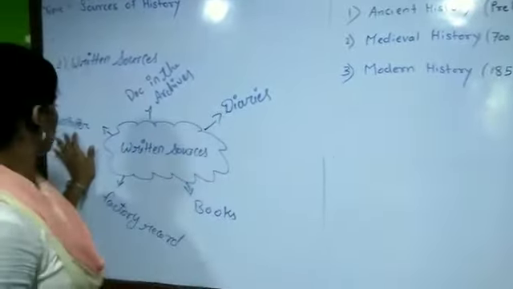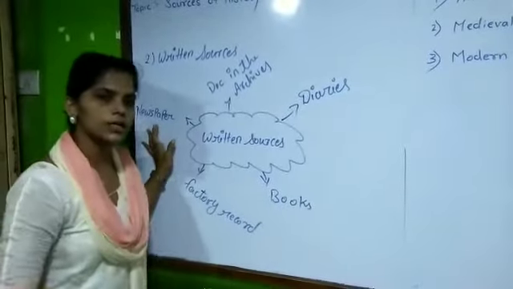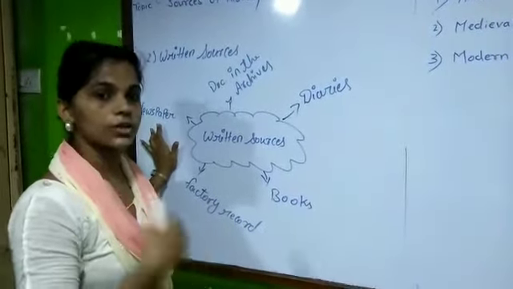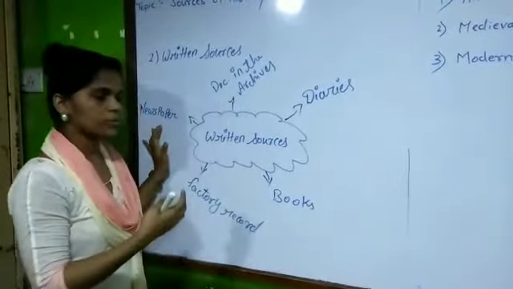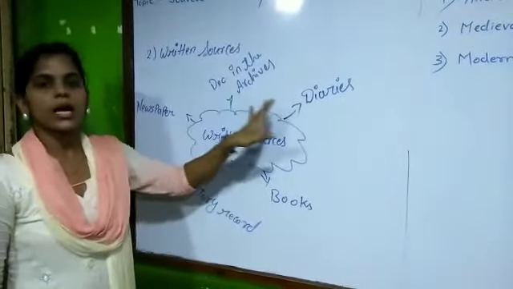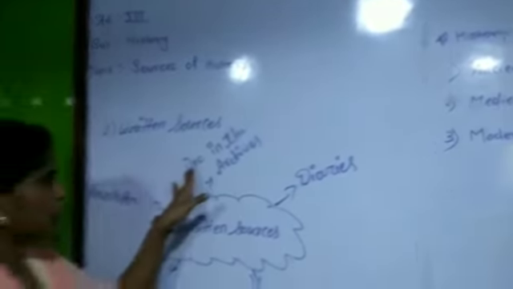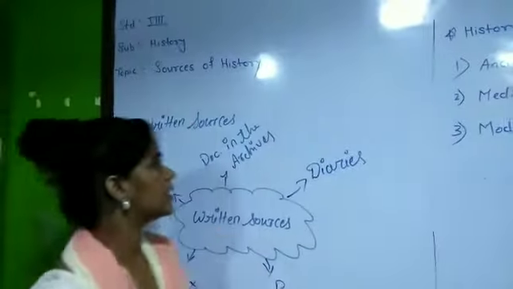So through the newspaper also they were collecting the information, like what happened in the past or what was happening. Through the newspaper they were also getting the histories. Lastly is documents in the archive. Documents in the archive. Guys, documents means papers and all.